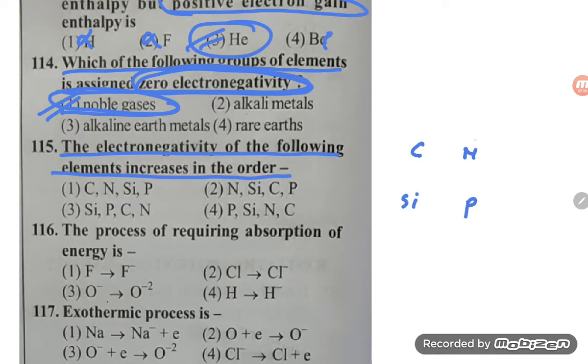Nitrogen and phosphorus have almost zero electron gain enthalpy, because of the half filled p3 orbital.